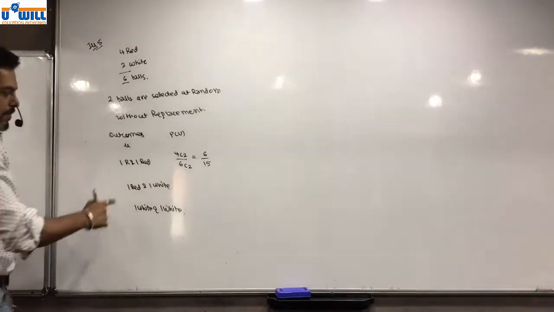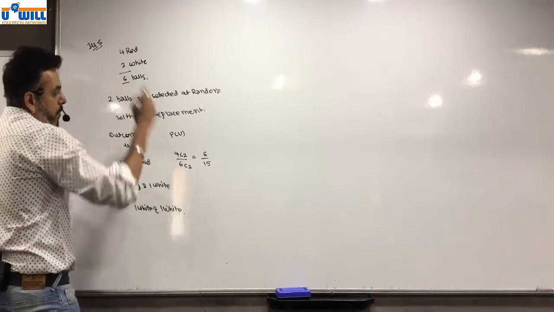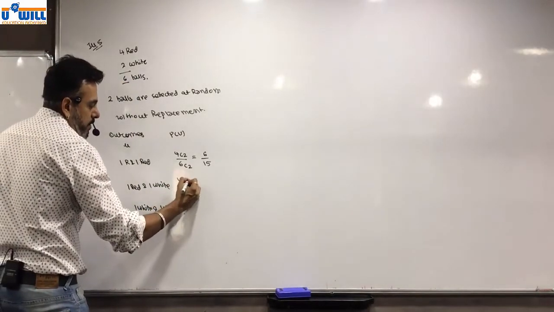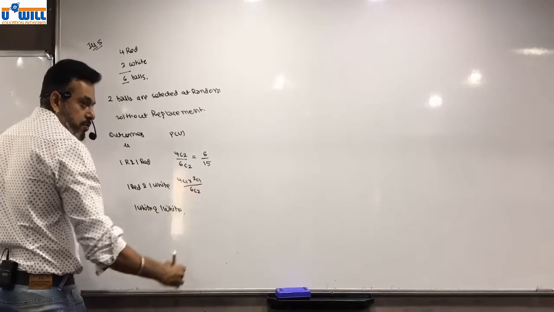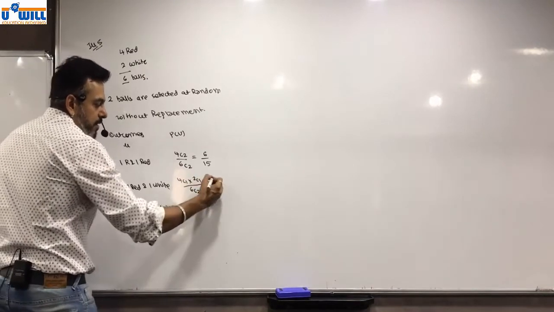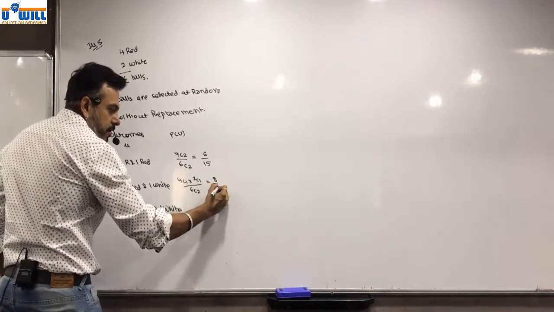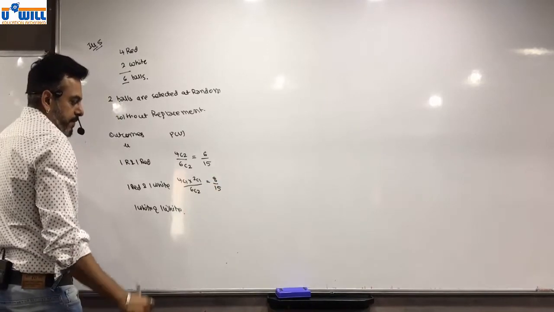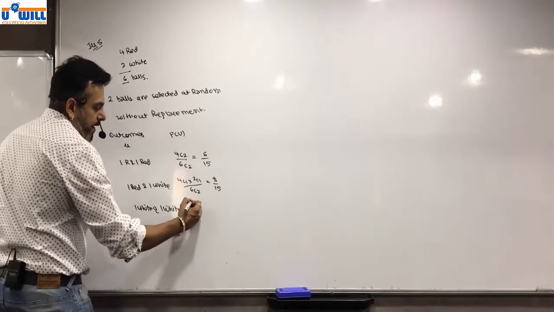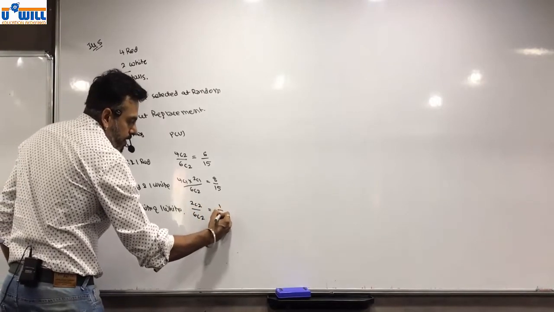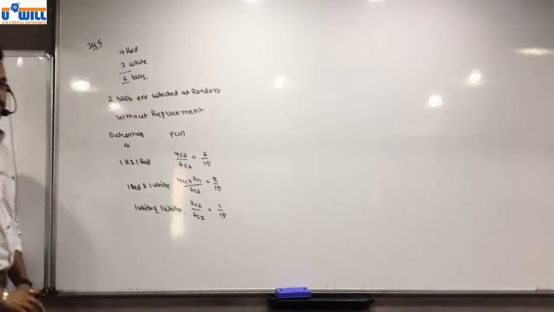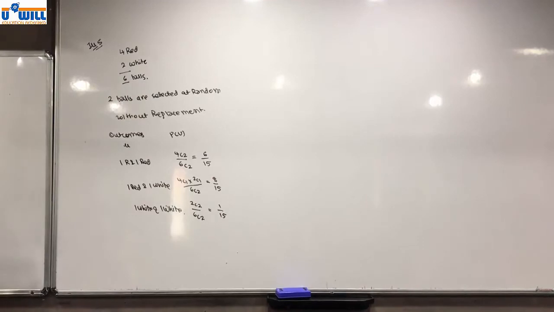Okay. Now 1 red and 1 white. So 1 red, 4c1, into 1 white, 2c1, upon 6c2. 4 2s are 8 upon 15. And 1 white and 1 white. So 2c2 upon 6c2 is equal to 1 upon 15. Understood this?